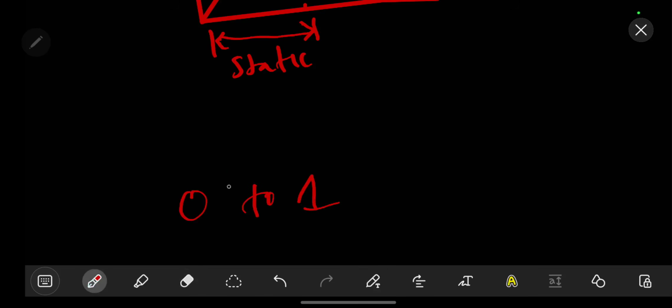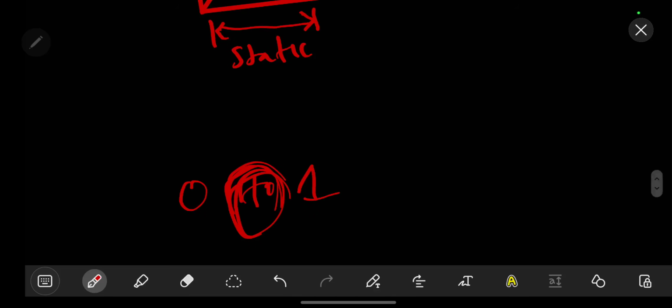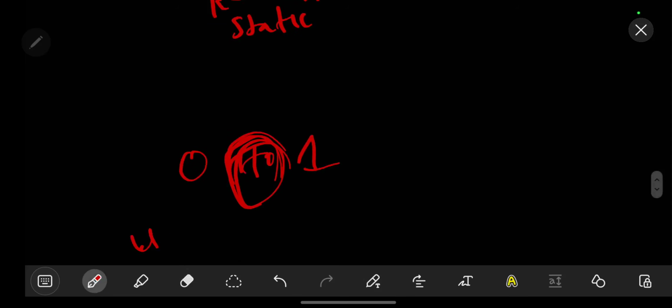So you can have the coefficient of static friction, the values are from 0 to, let's say, mu s.